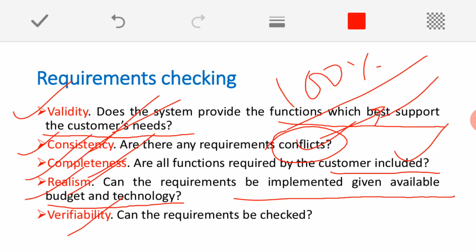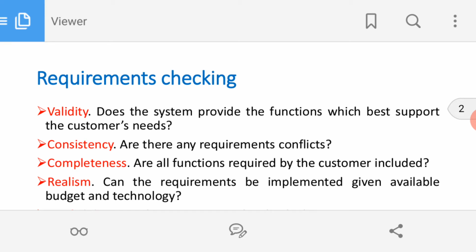And the last one is verifiability. Verifiability means every requirement should be capable of being checked and measured, to say whether the requirement has been properly implemented or not. So, we should be capable of measuring those requirements. That is what verifiability of a requirement means.